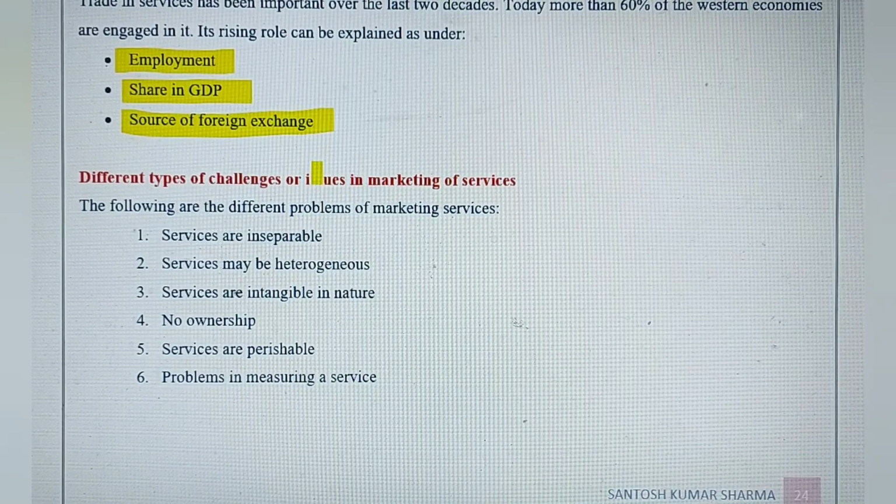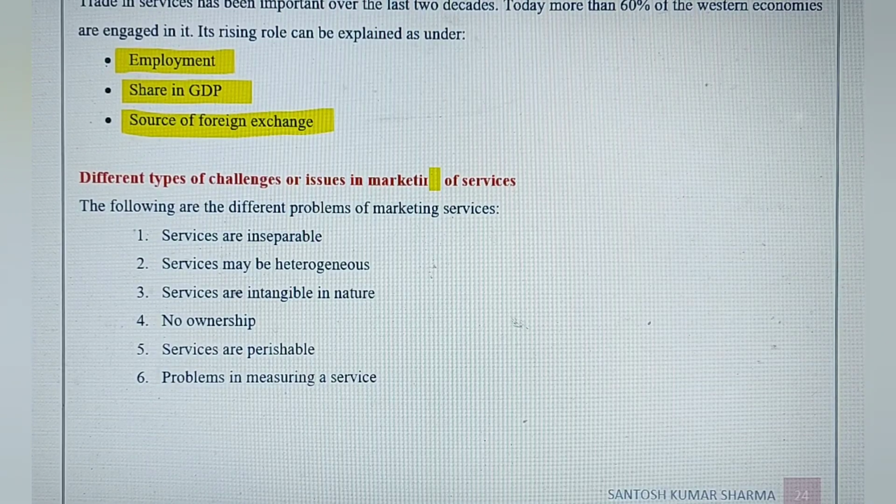But when we market services, as we know, services are intangible, we cannot see them, we cannot feel them. So it becomes a very big challenge to market them, to sell them. So all these points are there which you can explain, like these are inseparable from the service providers.